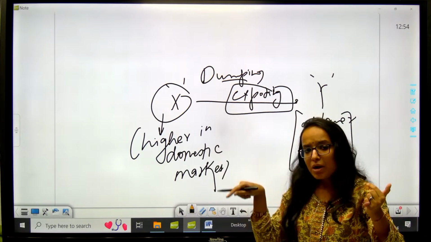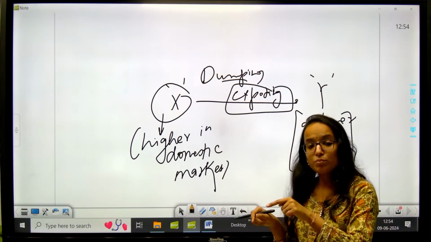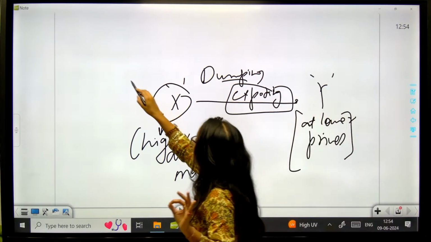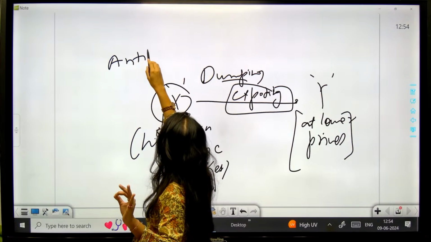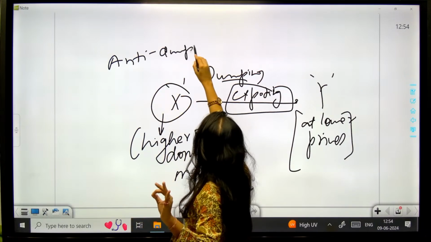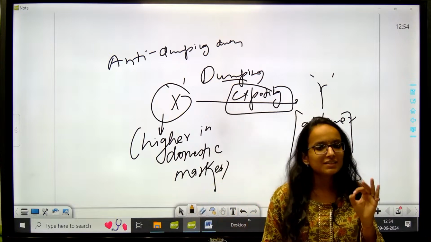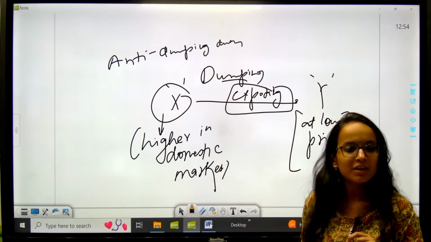So you will wipe out our producers. In that case, to protect our domestic producers, government imposes anti-dumping duty on these products.